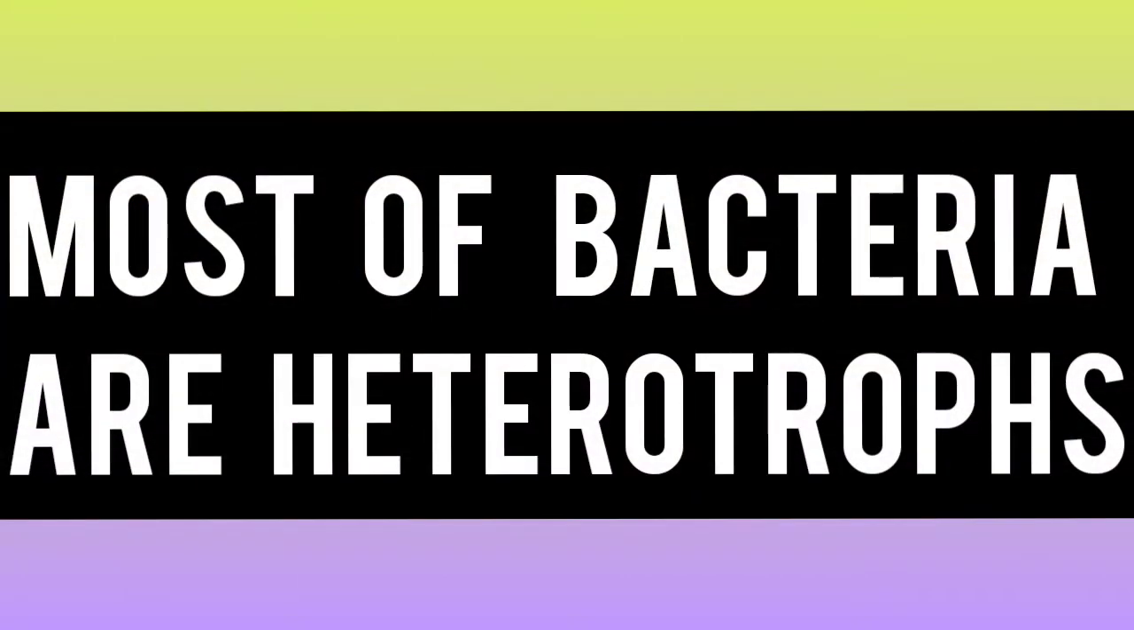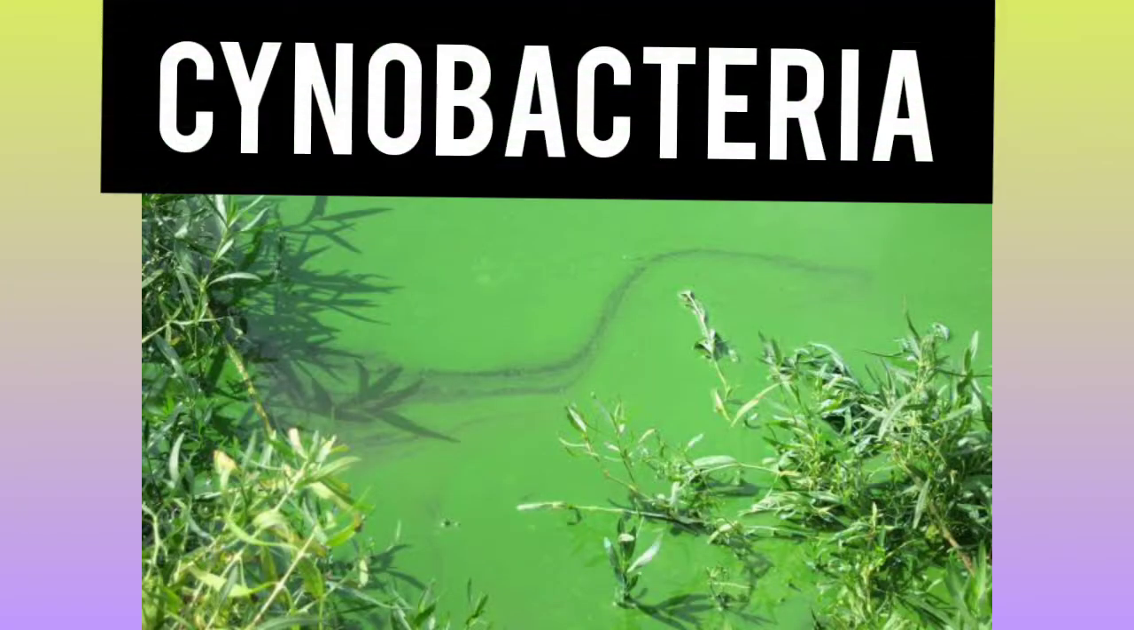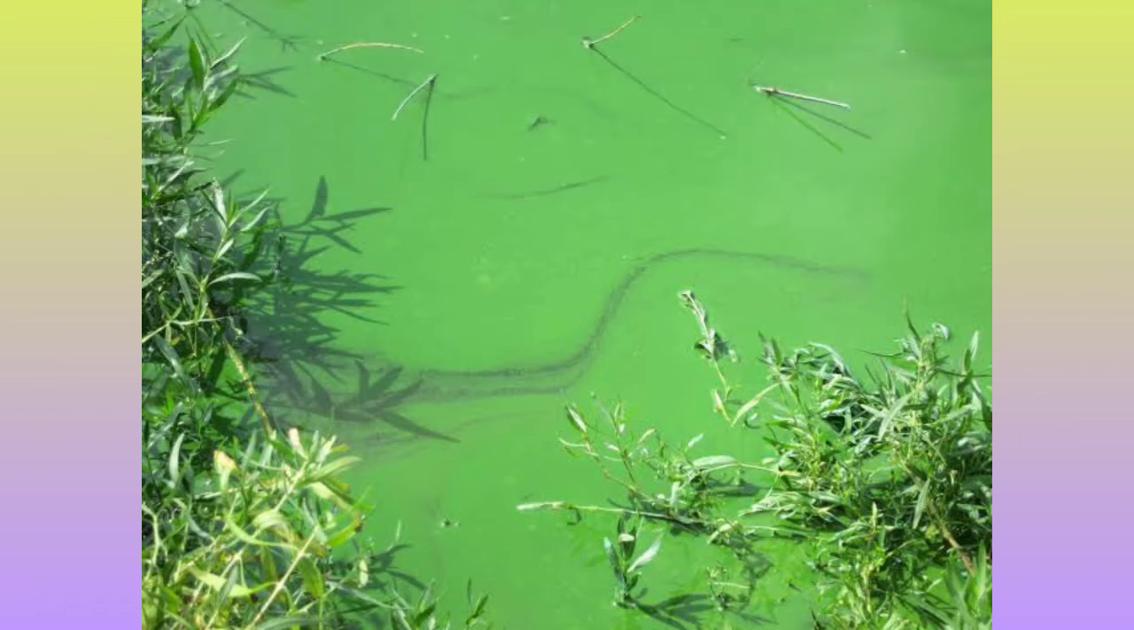But the vast majority of bacteria are heterotrophs. Autotrophic bacteria are very few, but the majority of bacteria are heterotrophs. They depend upon other organisms for their food. Cyanobacteria, also called blue-green algae, are unicellular, colonial, or filamentous aquatic or terrestrial algae.